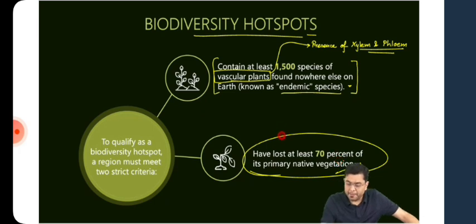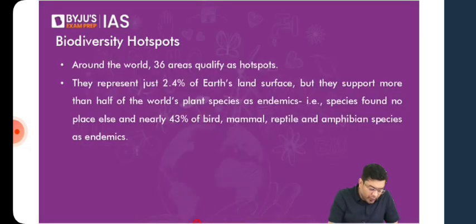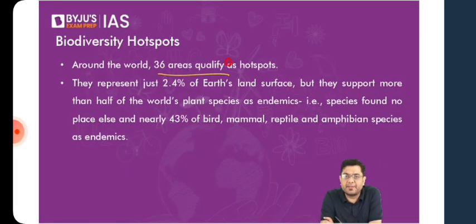Okay, a significant amount of threat. Then after that, around the world you have 36 areas which qualify as biodiversity hotspots. And these are not nation-centric. Understand this, these are regions. These are not defined by national boundaries.